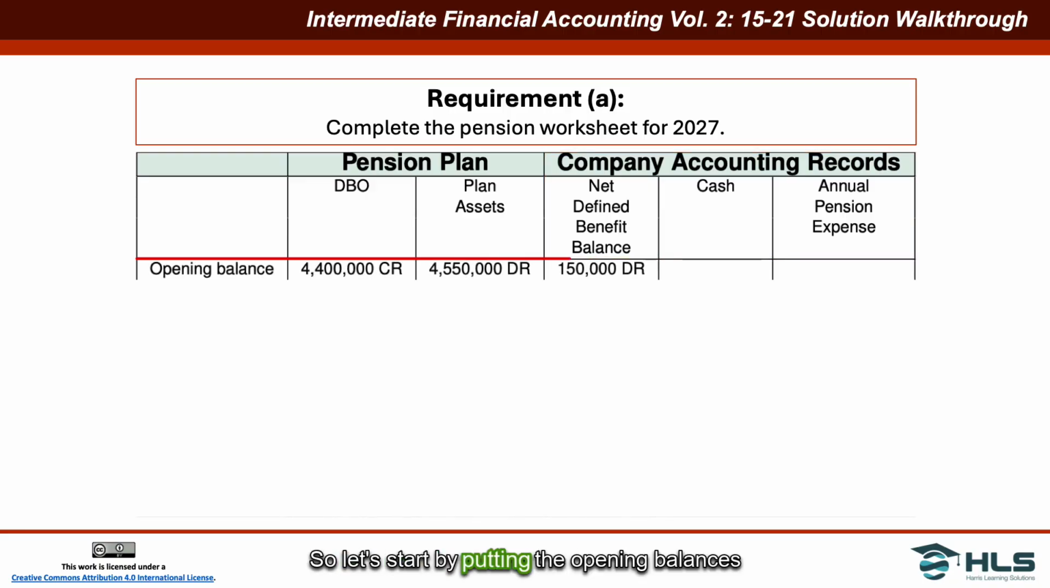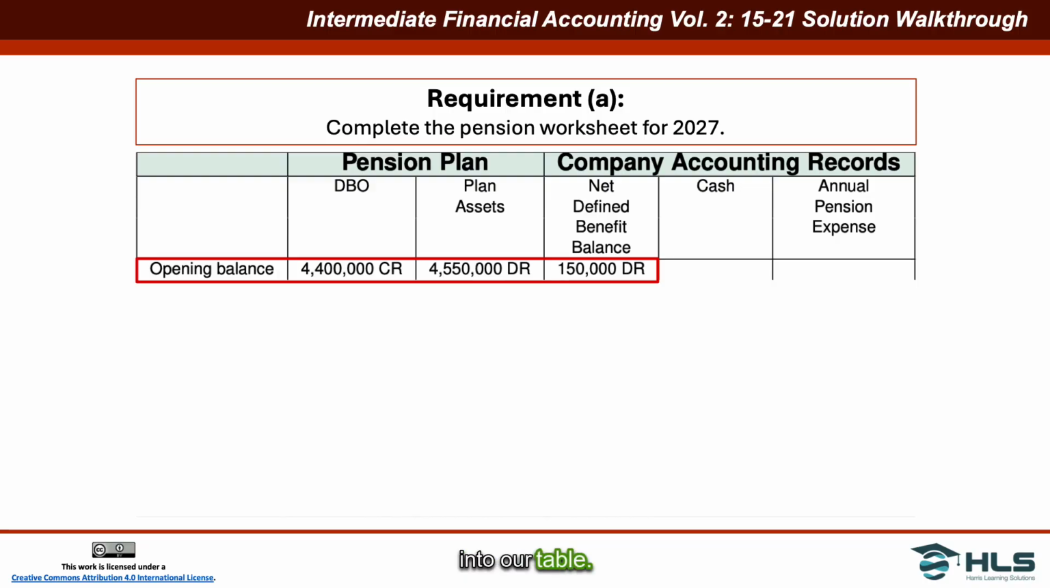So let's start by putting the opening balances into our table. The opening balance of the DBO is $4.4 million credit. The opening balance of the plan assets is $4,550,000 debit. As a result, on the company's books, it's carrying a net defined benefit asset of $150,000. That's the difference between the $4,400,000 DBO balance and the $4,550,000 plan asset balance.